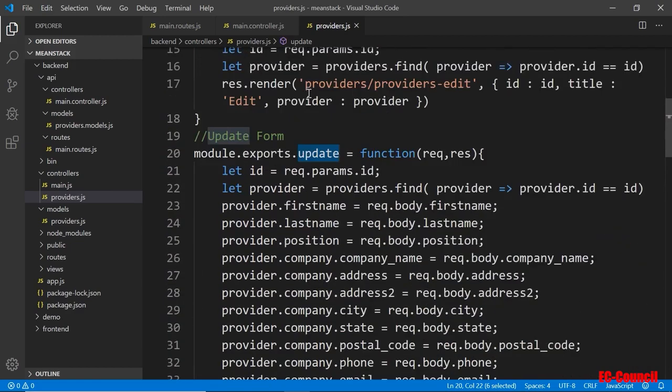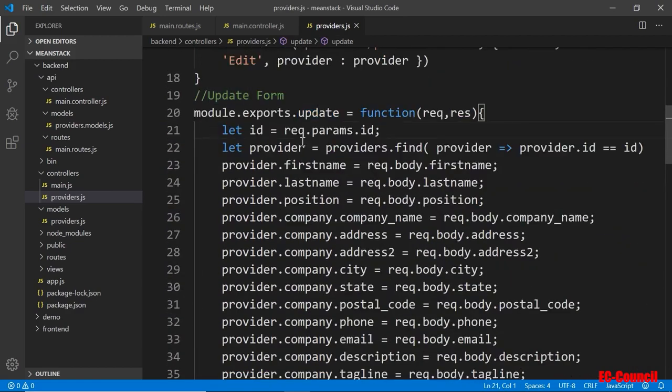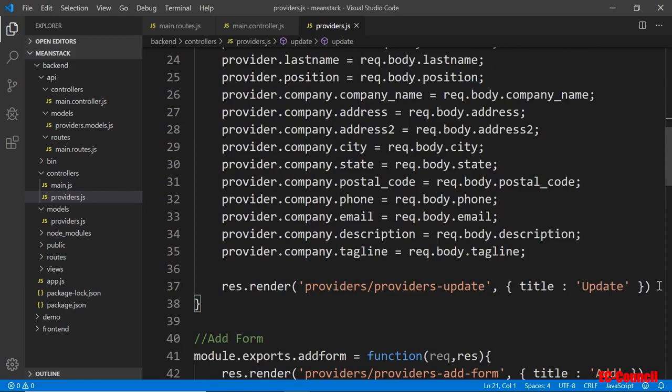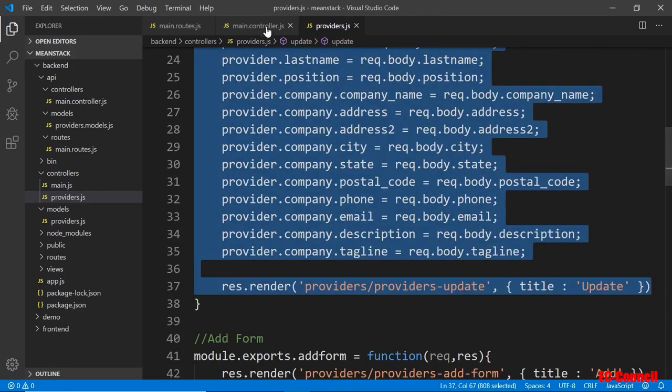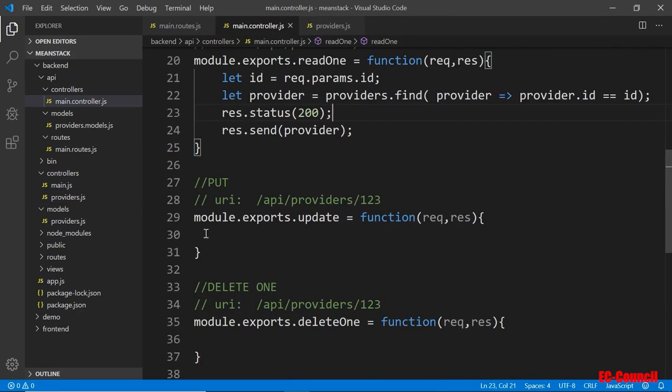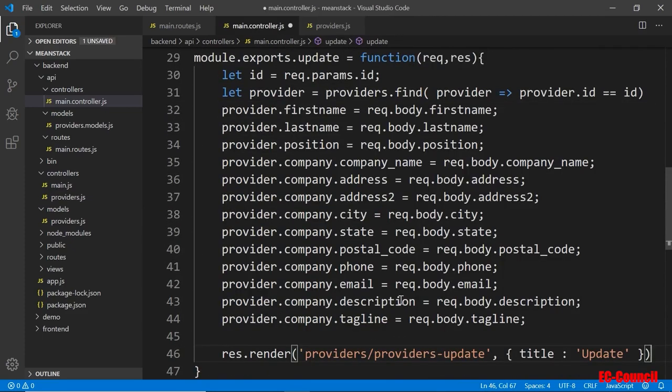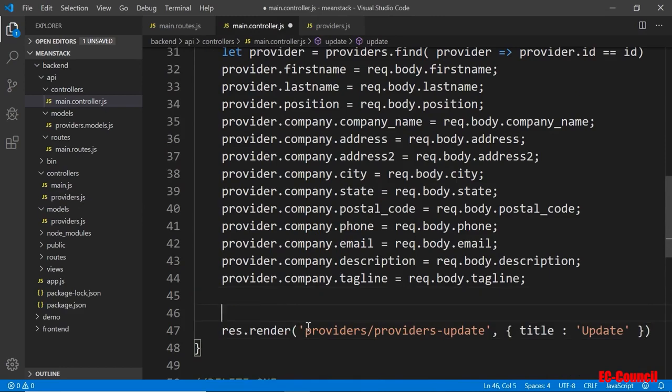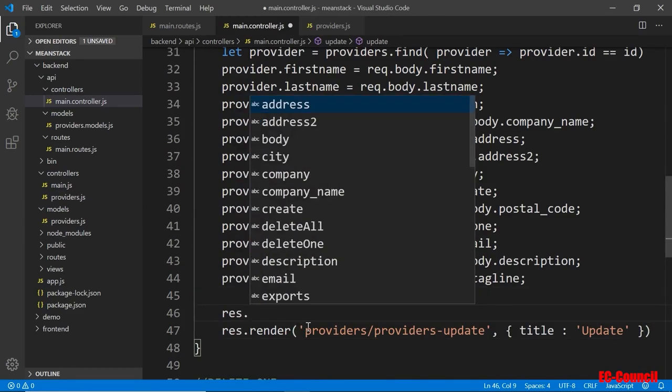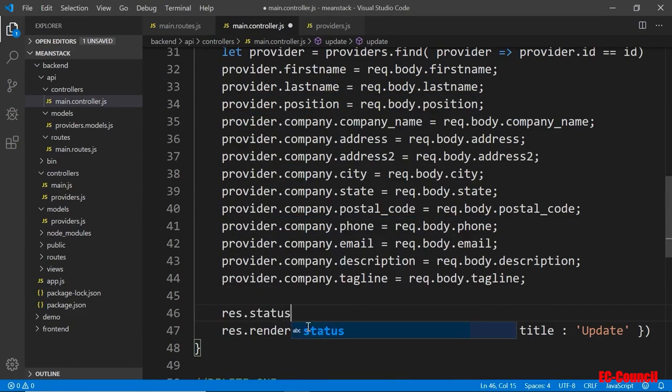Yeah, so this update, I'm going to copy what's inside here and then paste it to our update right in here. It will be in the put. Okay. And again, the bottom piece right here, like res dot status. If it's successful, we'll put 200 here for now. And then we're going to send off the provider, the new data that's been updated.